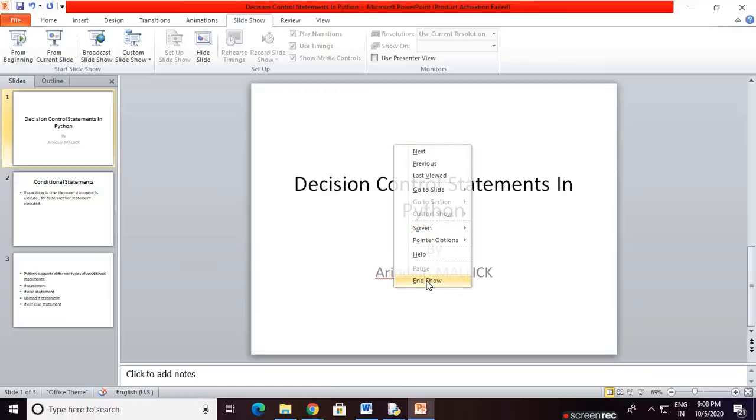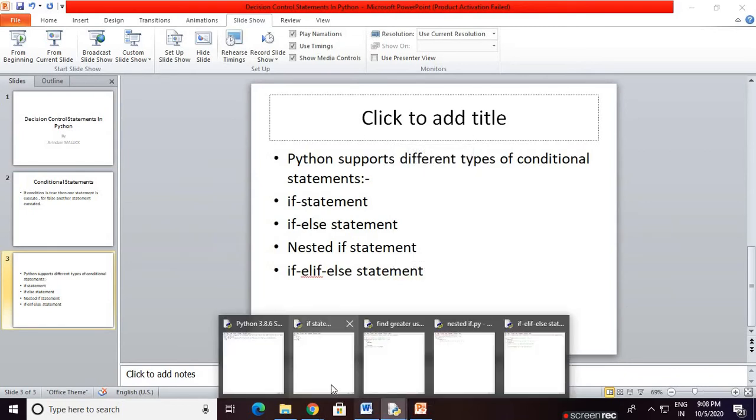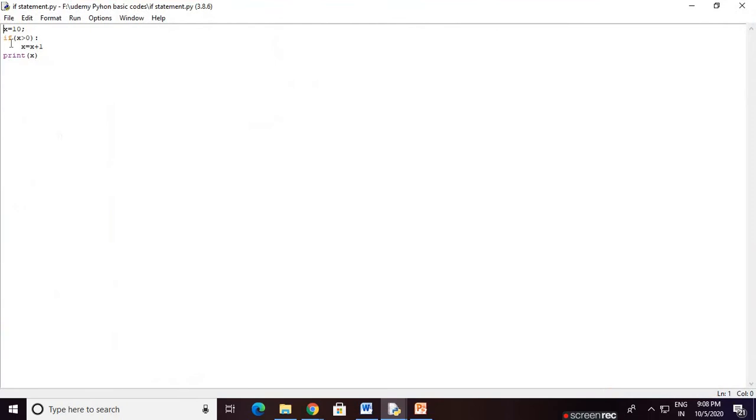Go to our Python shell. I would like to show you an example of the if statement. We take a variable x equals 10. The Python interpreter by default assigns x the integer data type at runtime, because we are storing the value 10, so obviously it becomes an integer. Now check. This is the if keyword.